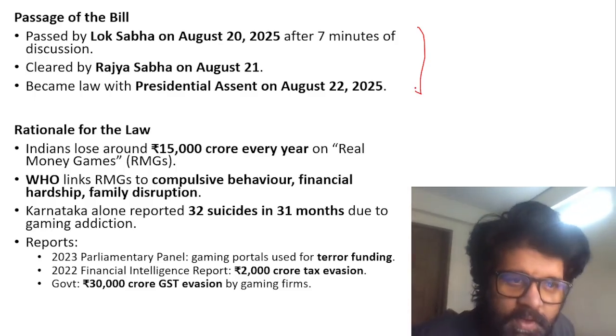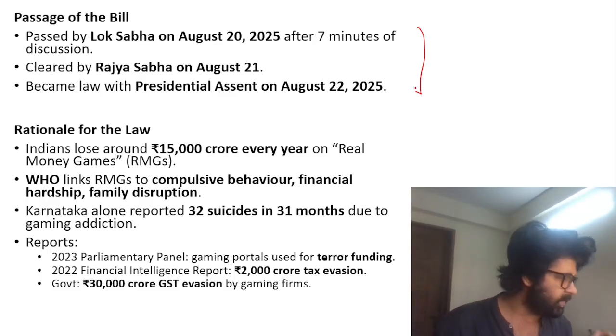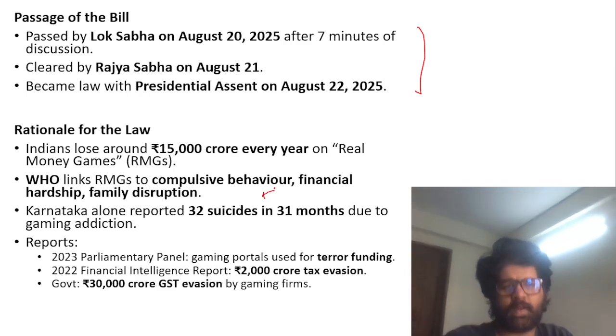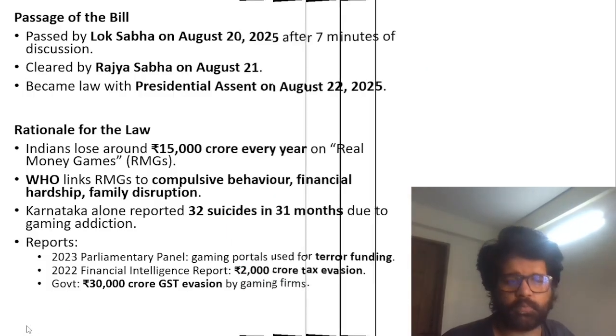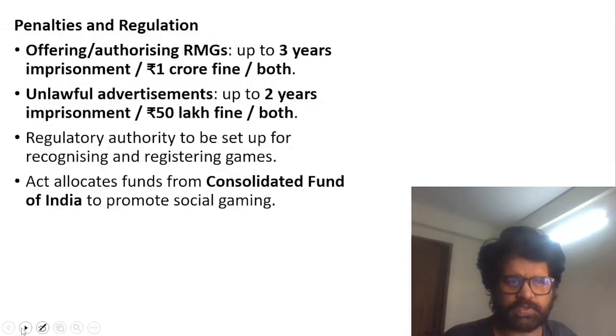Oh my God! So many people are spending their 49 rupees to earn 51 rupees. Compulsive behavior, financial hardship, all these things happen. Karnataka saw 32 suicides. You can see here what is happening. Even money laundering was done via these streaming portals, and that's why the government said it is necessary to ban RMGs, real money games. But then there is one fundamental right, which is under Article 19.